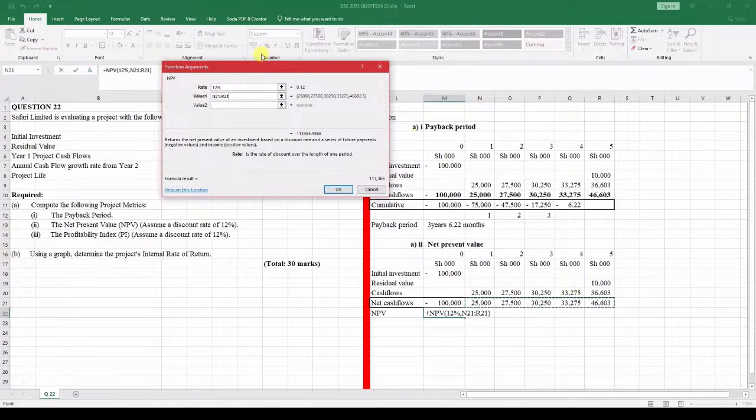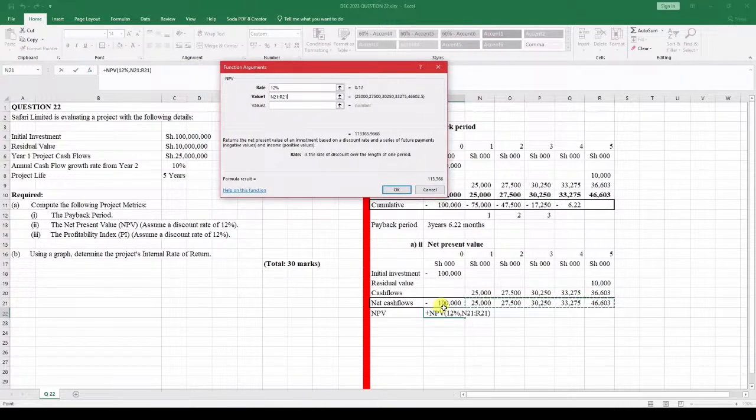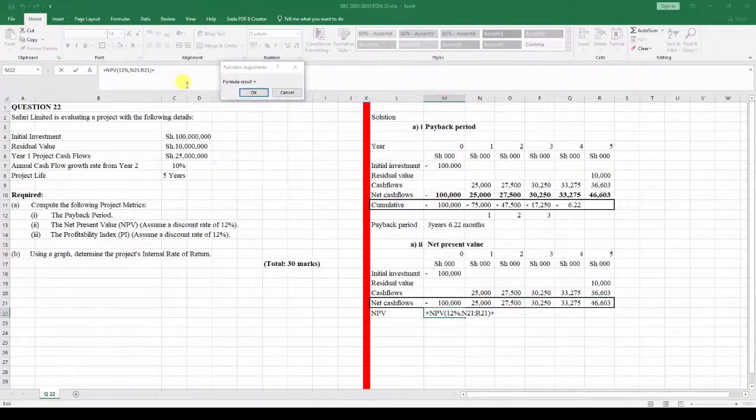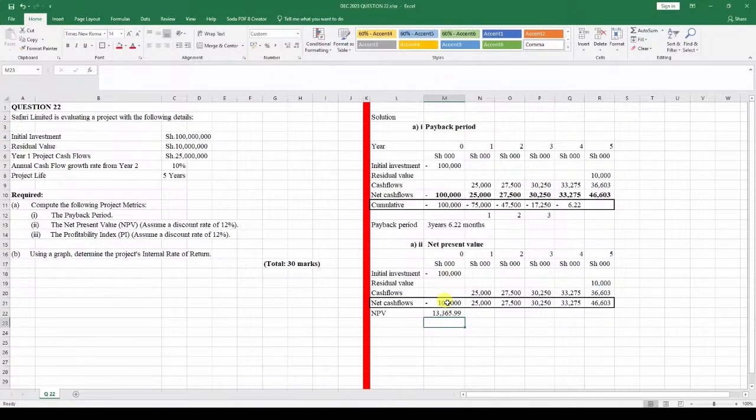And then we will need to subtract the initial cash outlay. So would it be correct for me to add it right over here? We add the initial cash outlay there like that. That's the initial cash outlay. So that's what we are going to have: 13 million, of course, because we're dealing with millions, 13,365,099. That is what represents the NPV. And you can maybe highlight the answers in red like that, so that you know that these are the answers.